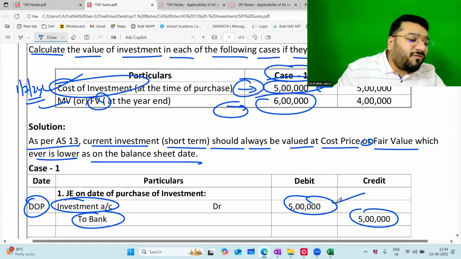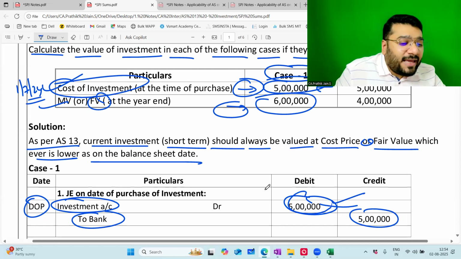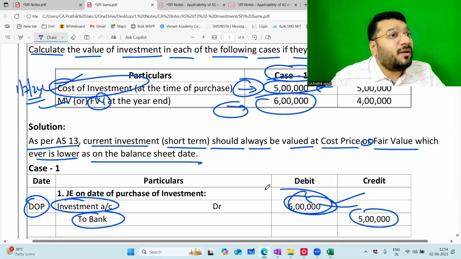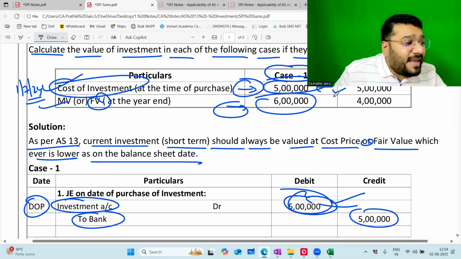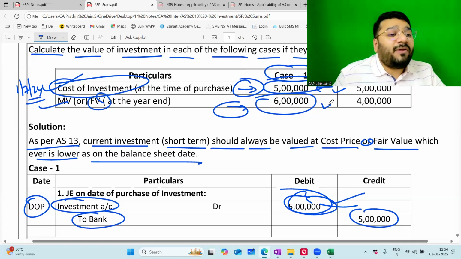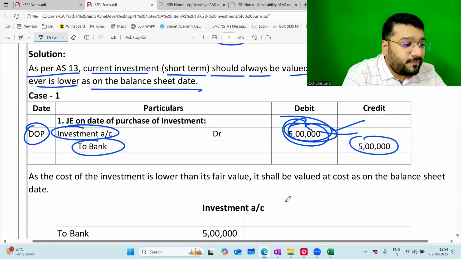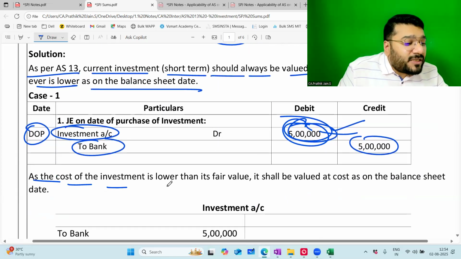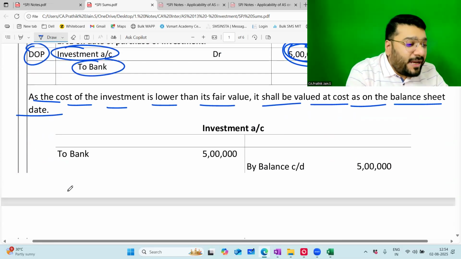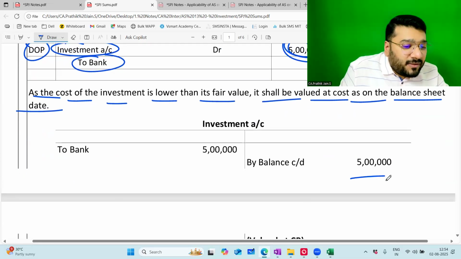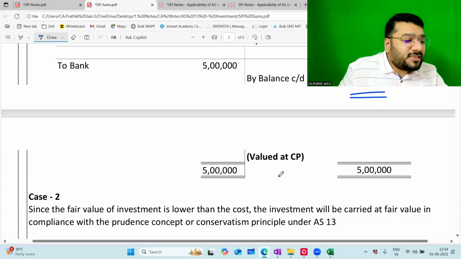Now, 5 lakh is the value reflecting in the balance sheet. Okay or not okay? Because cost price is 5 lakh and the fair value is 6 lakh rupees. So it is more than your cost price. So therefore, you can keep your investment at 5 lakh itself. As the cost of the investment is lower than the fair value, it should be valued at cost as on the balance sheet date. So my investment closing balance is 5 lakh, brought on balance 5 lakh.